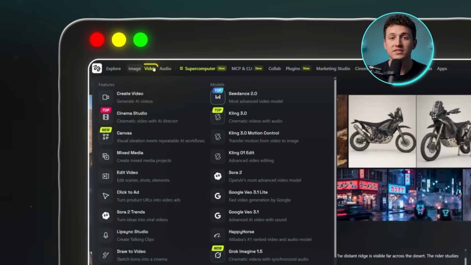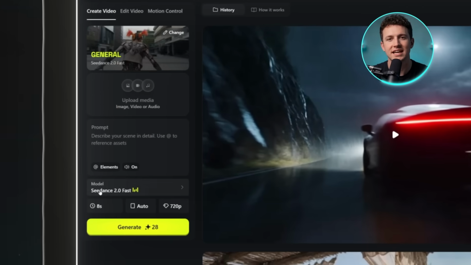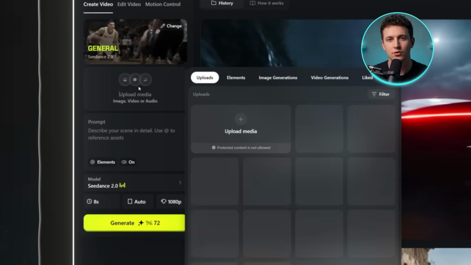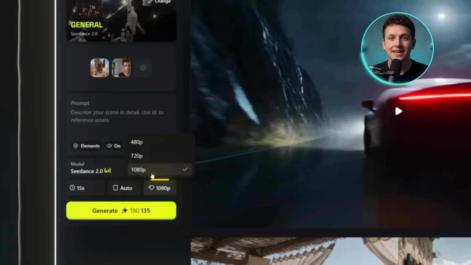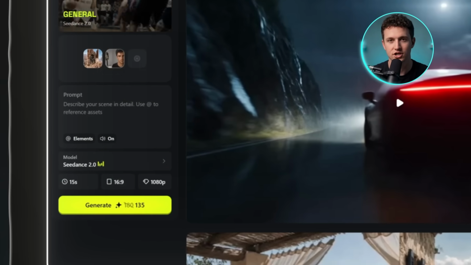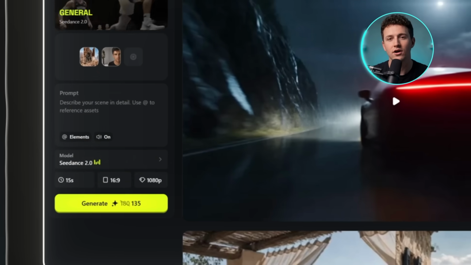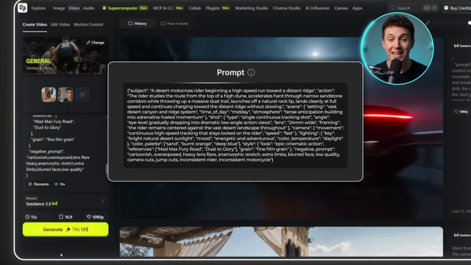I jump over to the video section in Higgsfield, switch the model to Seedance 2.0, and drop in the storyboard and the rider as my references. I set it to 15 seconds, 1080p, and 16:9 for the aspect ratio. It can also generate audio, so I'll keep the audio on, and then I paste in the prompt. Then I hit generate.